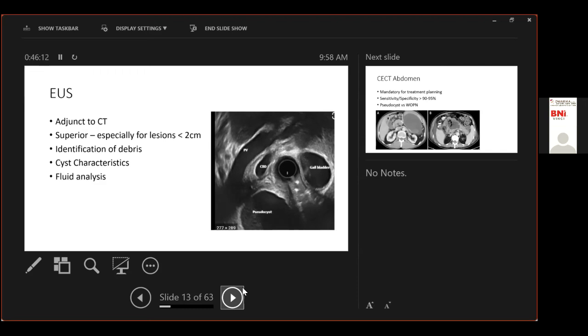So I read the literature. It says in the book, I don't remember which book, but one of the books clearly states that a Roux limb is created because there is a definite risk of enteric contents entering the cyst cavity. It says very clearly. So I don't know whether it's been tried. There's no randomized trial, but the book states. I agree with you, because this has been a traditional teaching going on for the last 50 years. That is what we have been taught and what we have been doing. Therefore, in spite of so many years of doing it, I still don't have an answer. That's how I started this question.